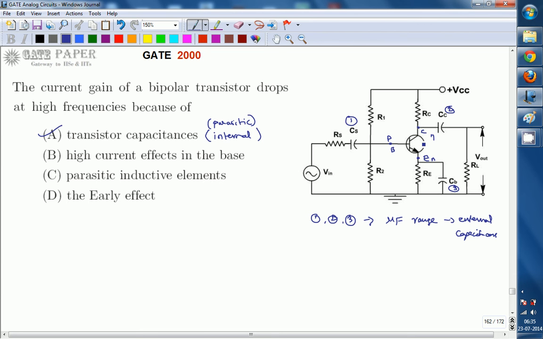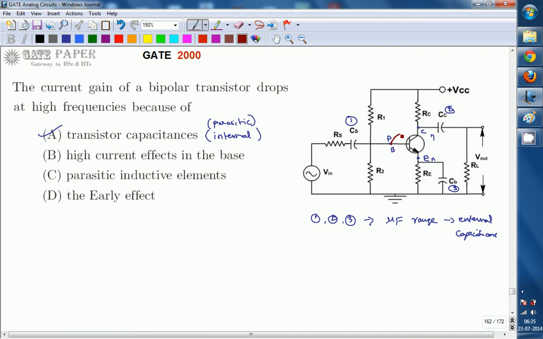Wherever there is a PN junction, it exhibits a capacitance effect at high frequencies. Those capacitance effects are of two types. One exists in forward bias, the other in reverse bias. Strictly speaking, one dominates in forward bias and the other dominates in reverse bias. The capacitance that dominates in forward bias is called diffusion capacitance. The capacitance that dominates in reverse bias is called transition capacitance.